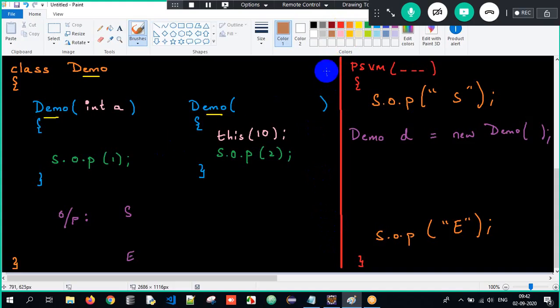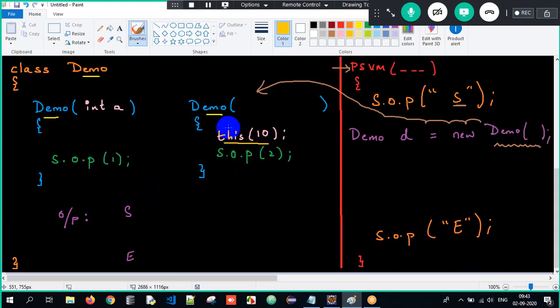Now concentrate. Now your execution starts from main method, correct? Start will definitely get executed, and then when I create an object, constructor will get invoked. From here, the control will go slowly here. The control will go to this constructor, correct? This is step number 1. And what is the first line in this constructor? This of 10. When I tell this of 10, I have to invoke another constructor present in the same class. This calling statement is used to invoke another constructor in the same class.